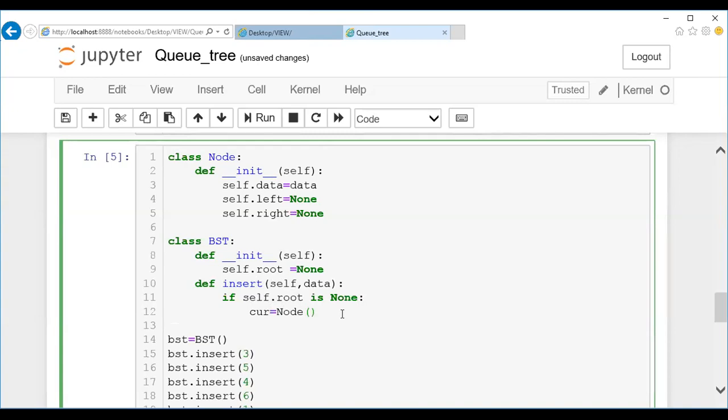Previously I made two steps, right? Assigning separately. Now if I pass data along with it, this particular init function will be invoked, guys. Listen here. Previously I wrote one method, now I'm writing another. Previously we just created an object, then you mentioned cur.data assigned this input value. Either you can do it like that, or you can pass the data you received here as a parameter for the Node class, and receive this data in the init and assign it to the data there.